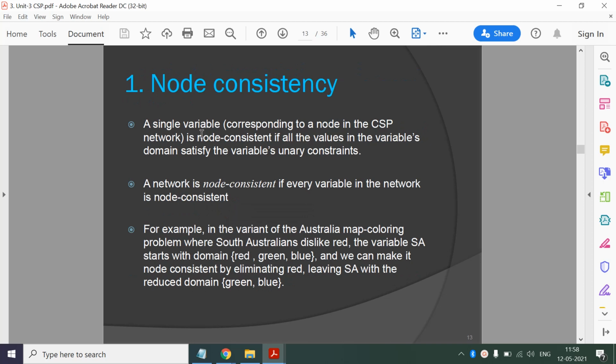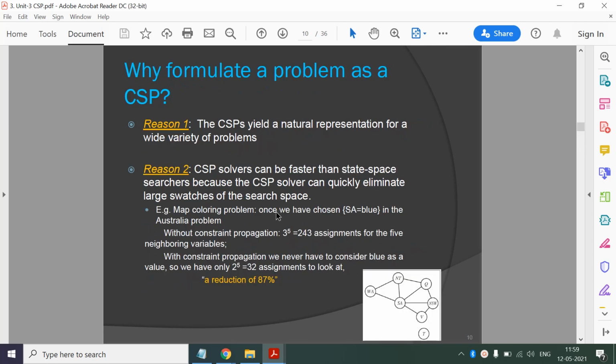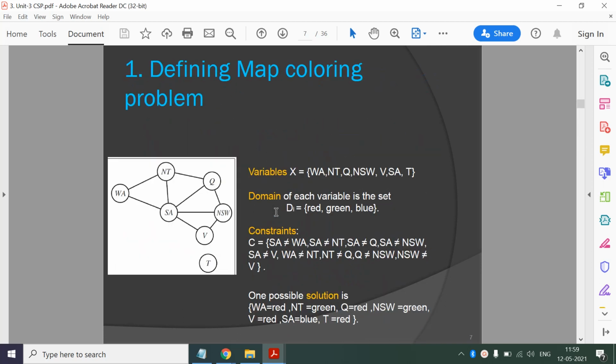Now node consistency. You can say that your network is node consistent if every variable satisfies its unary constraints. Unary constraint means involving a single variable. Now in our graph coloring problem, if you see the constraints, we have binary constraints only.